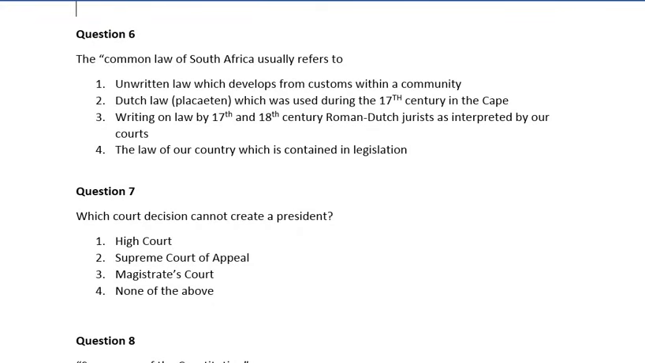Question number 6. The common law of South Africa usually refers to: number 1, unwritten law which develops from customs within a community. Number 2, Dutch law placaten which was used during the 17th century in the Cape. Number 3, writing on law by 17th and 18th century Roman-Dutch jurists as interpreted by our courts. Number 4, the law of our country which is contained in legislation. So guys, here the correct answer is number 3, which says writing on law by 17th and 18th century Roman-Dutch jurists as interpreted by our courts.